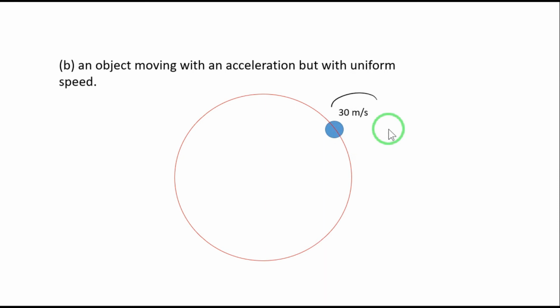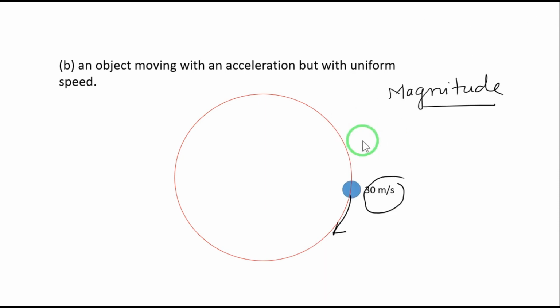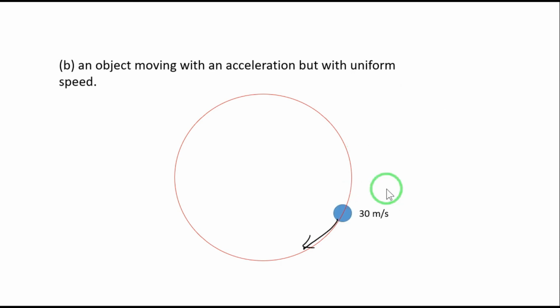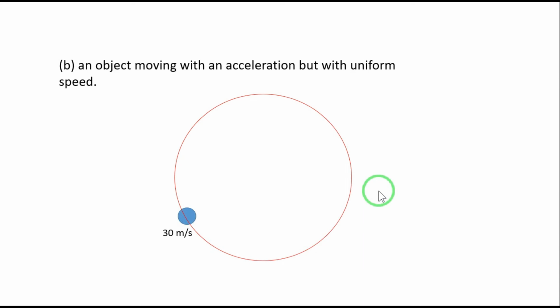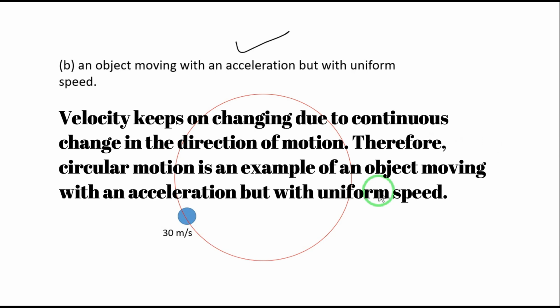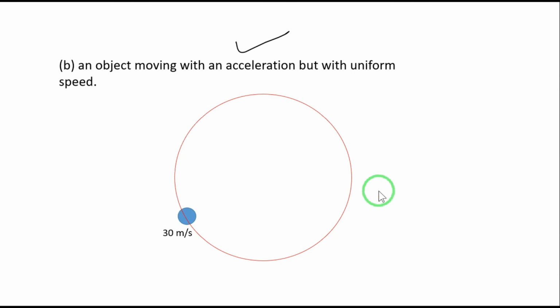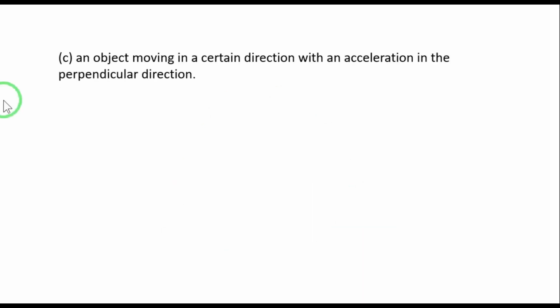Does its magnitude change? No. Is it uniform? Yes, because it's constant here. So speed is remaining constant but velocity is changing because its direction is changing. Therefore, this is possible: an object moving with an acceleration but with uniform speed. I hope you have understood this. This is a very important question. We'll go for the next option.